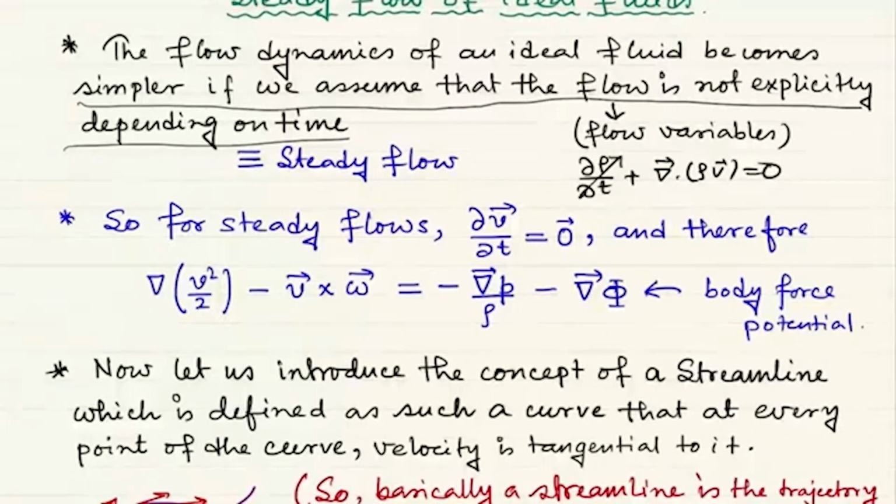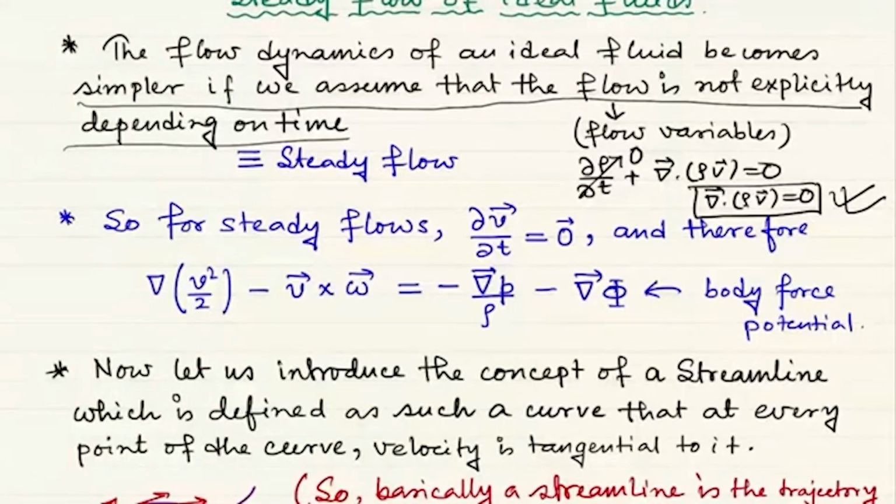This is 0, so the divergence of rho v is 0. Remember that in the case of incompressible fluids we had divergence of v is 0, but here rho is just independent of time, so there is no explicit time dependence, but rho is a function of space. So here the divergence of rho v is equal to 0. That is the property of a stationary flow. Although it may look very similar, this is subtly different.